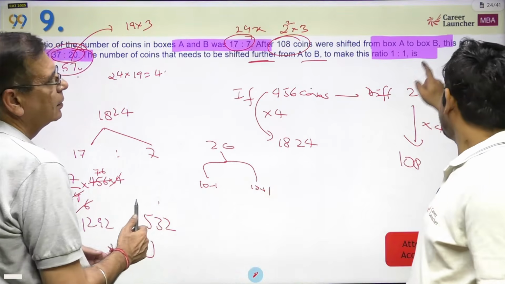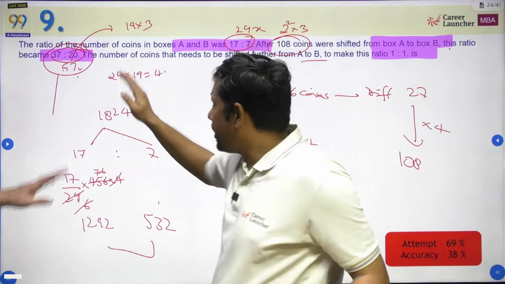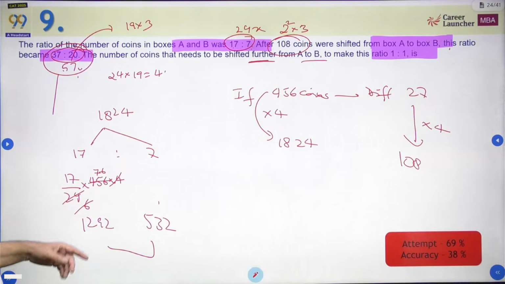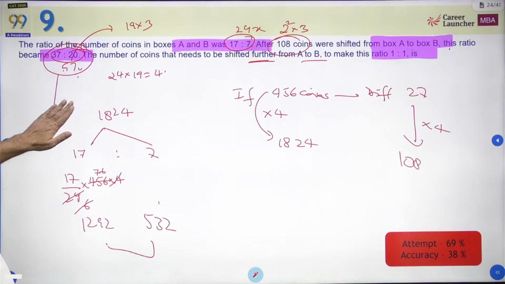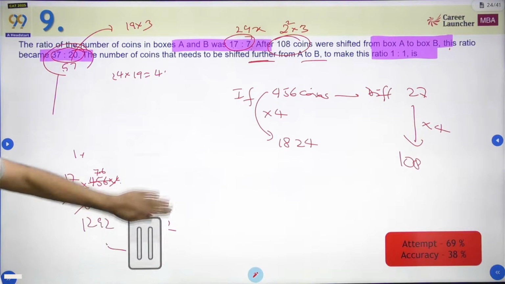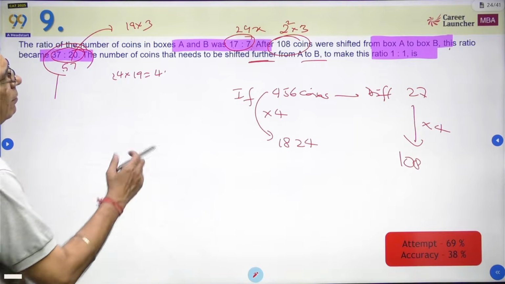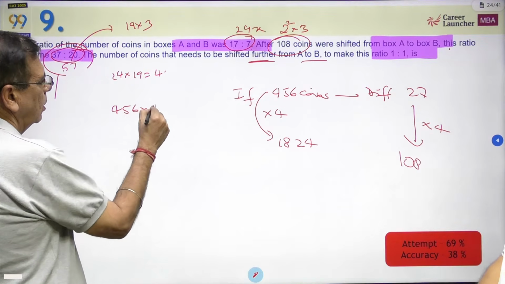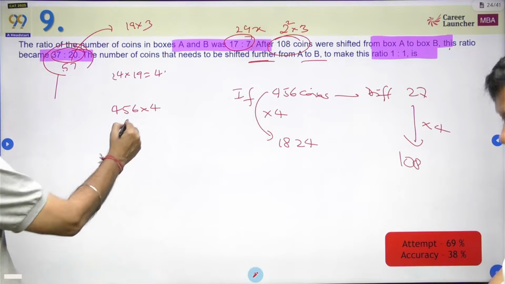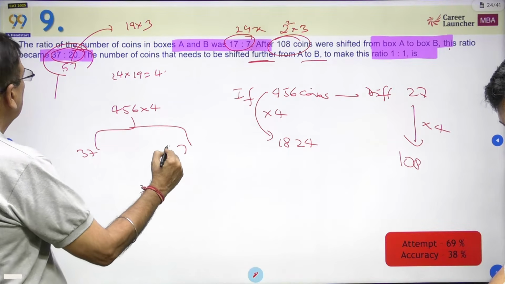No. Actually you don't need to take this 17:7. After 37:20 it is the same thing. It doesn't matter whether you do it, I will just subtract 108 extra from the 37. So ultimately, what Shashank is saying is actually a slightly faster method. So we have 456 into 4 coins, and this is broken in the ratio of 37 is to 20.